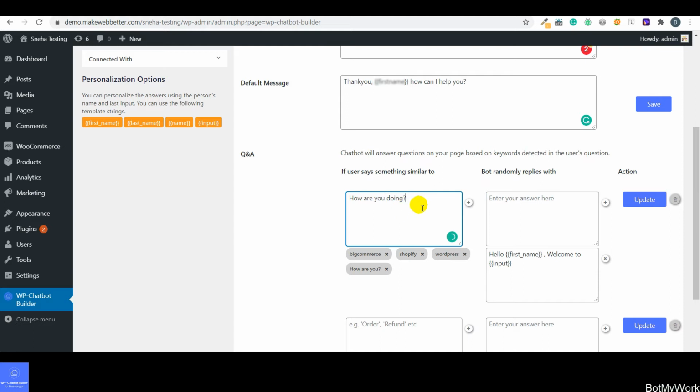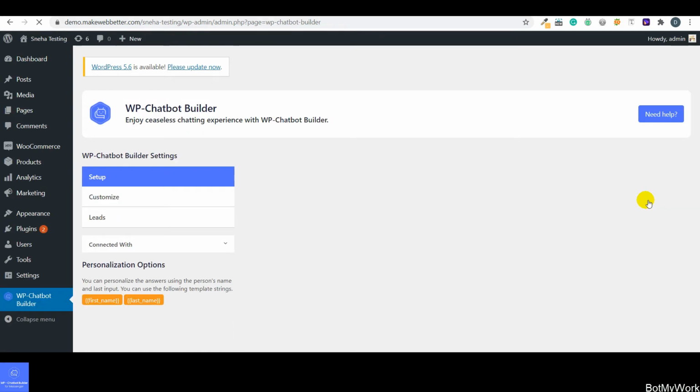As soon as you click on this button, the message would be created that can be expected from the user. So guys, likewise you can create the messages over here that can be expected from the customer's end or from the user's end. And likewise over here you can create the messages for the bot. As you can see over here, I have created a message, hello, first name, welcome to input. So these are the two template strings that I have used, and that would be working for the bot. So guys, after setting up the questions over here, you have to click on update.